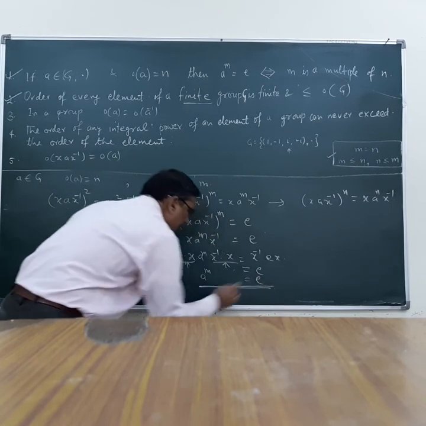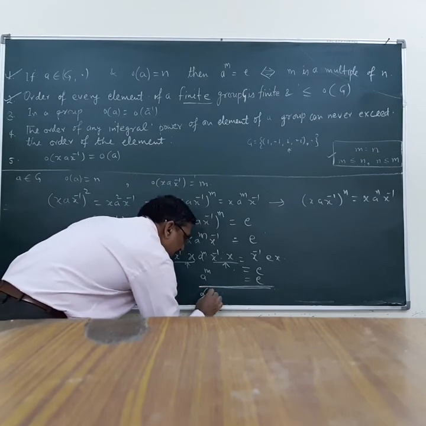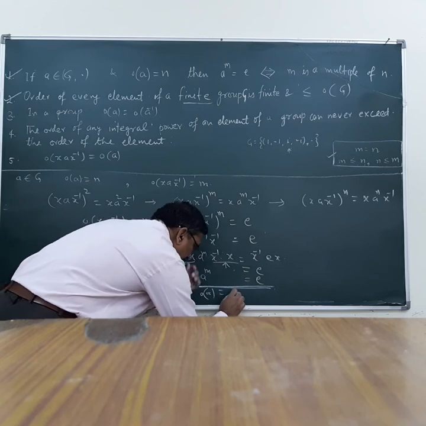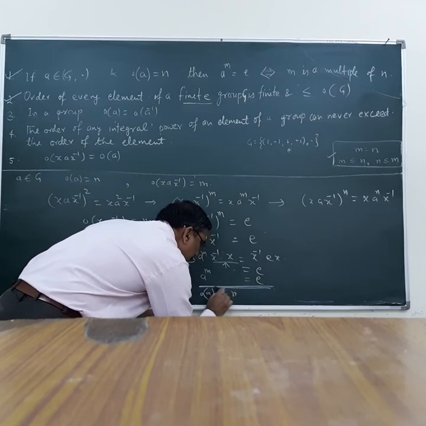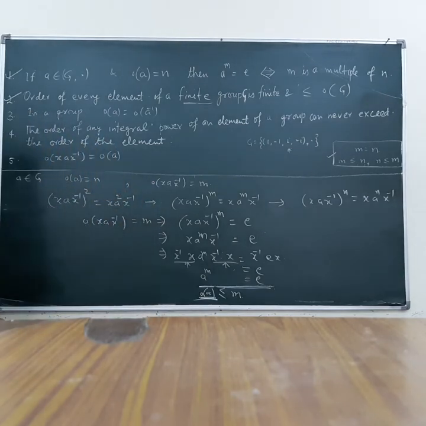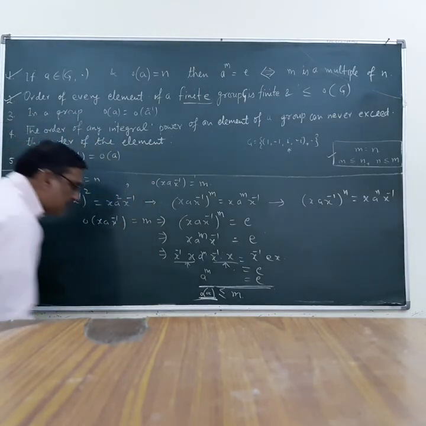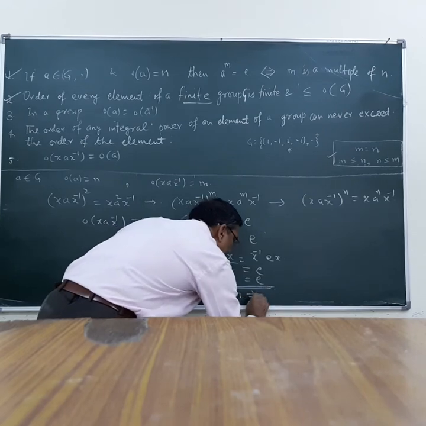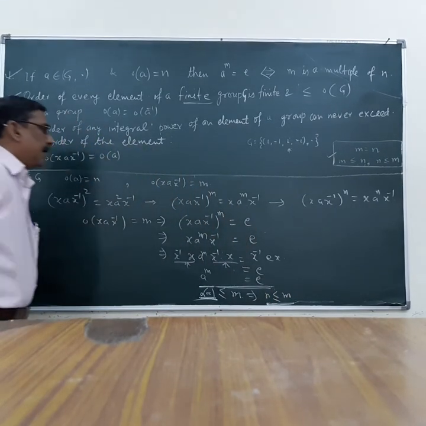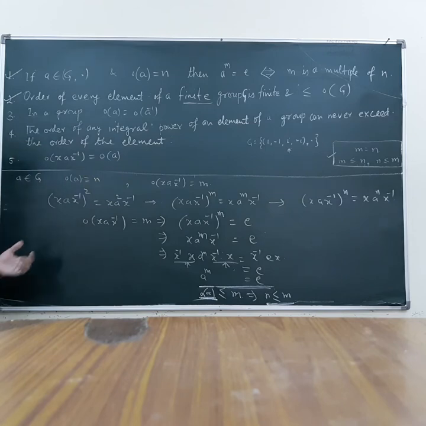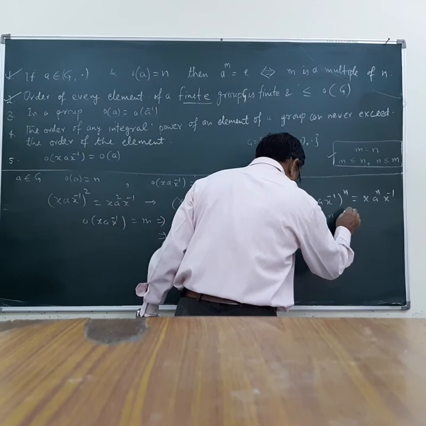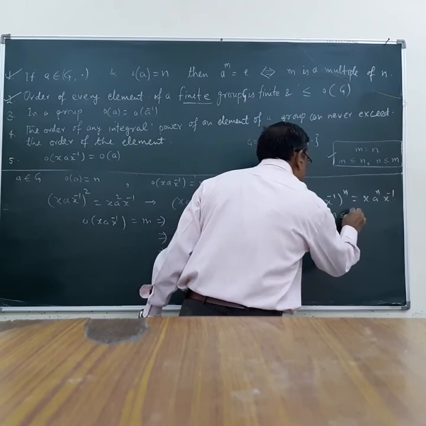So from here we can say order of a is less than or equal to m. And what we are given, order of a is n, which implies n is less than or equal to m. And again our target is to prove m is less than or equal to n.